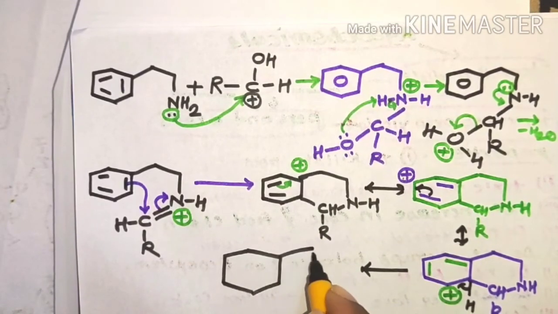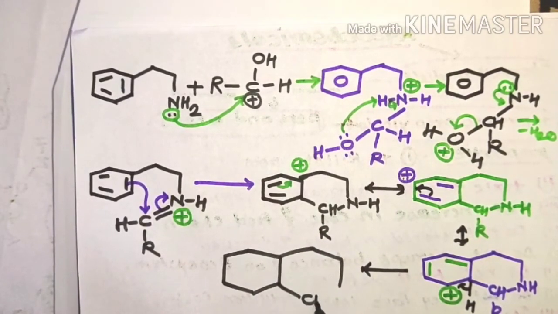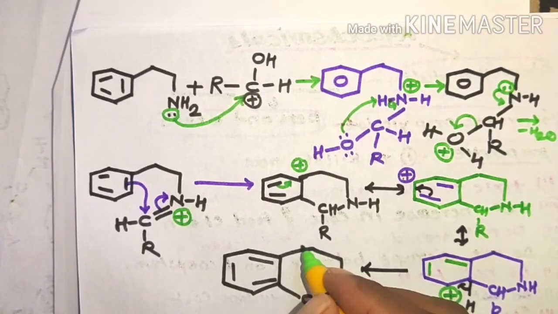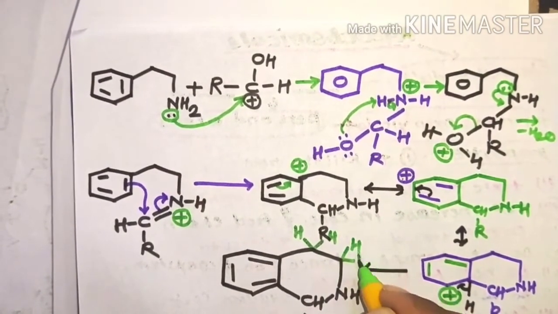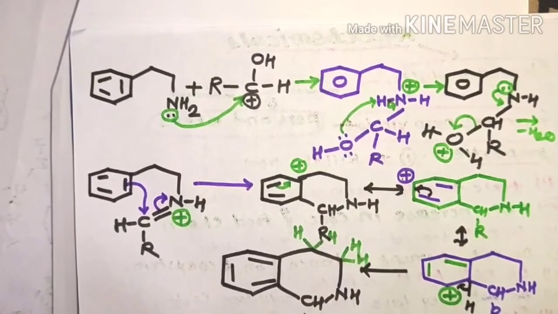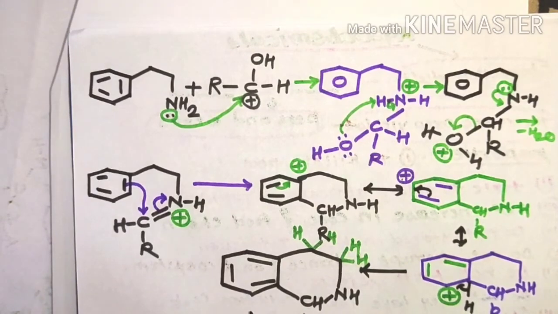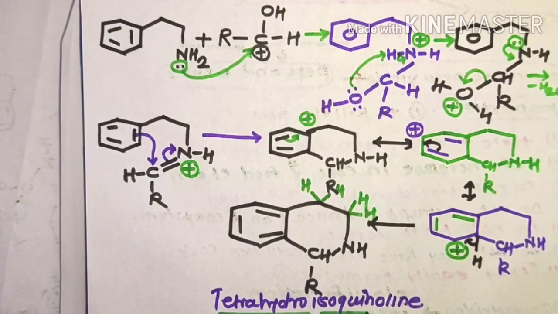Benzene nucleus, then these are CHR, NH, and there is formation of tetrahydroisoquinoline. Tetrahydro is due to these saturated carbon atoms, four hydrogen atoms. Therefore this molecule is known as tetrahydroisoquinoline. That is the final structure of this synthesis, tetrahydroisoquinoline.